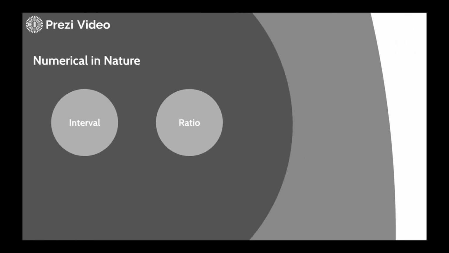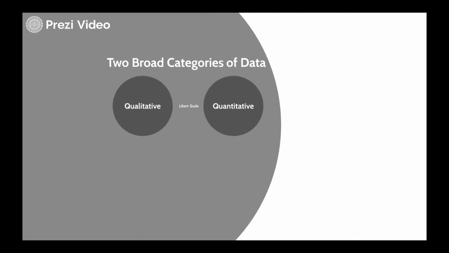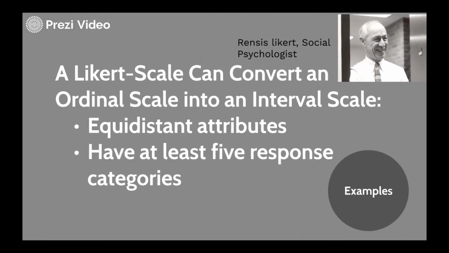Now, let me give you an exception here. This is what we talked about in class. Let's talk about a Likert scale. This is the exception to the rule that I just talked about. It was invented by this gentleman, Rensis Likert, a social psychologist. The Likert scale can convert an ordinal scale into an interval scale.